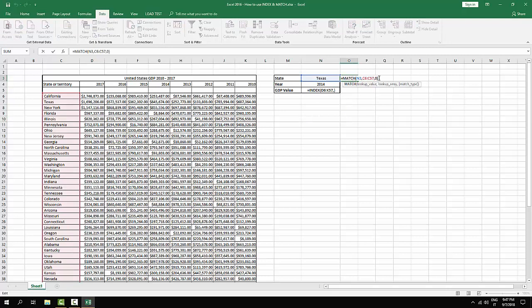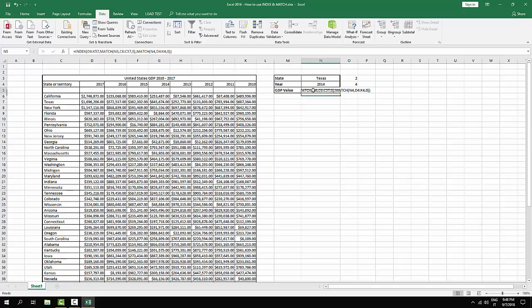I'm just going to select the formula I've done here, MATCH, and then in the INDEX I'm just going to paste it, and then put the comma again. I'm going to the second MATCH, select it, copy, go to the formula, and paste it. I'm just going to remove the space I put before the formula.